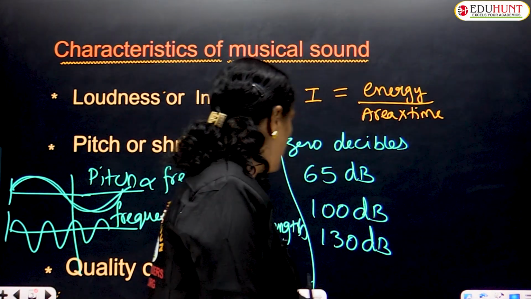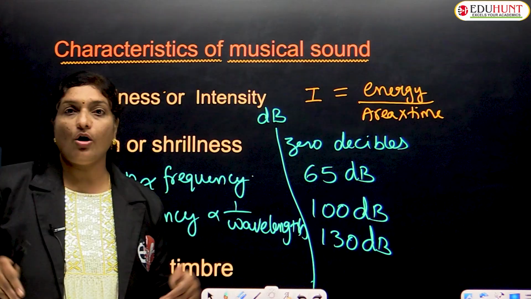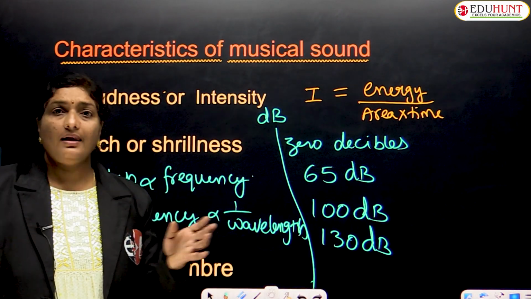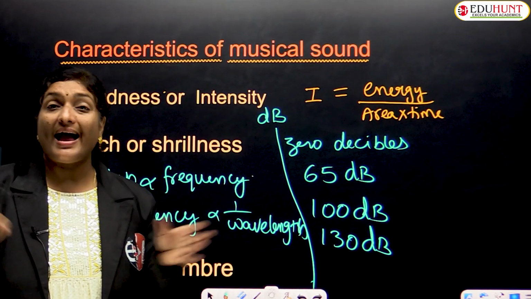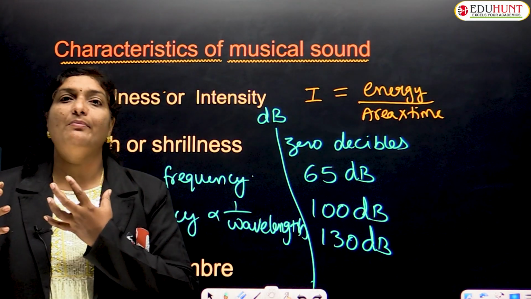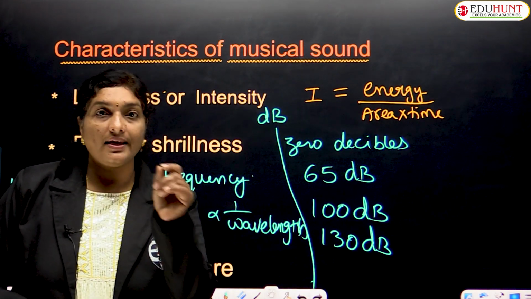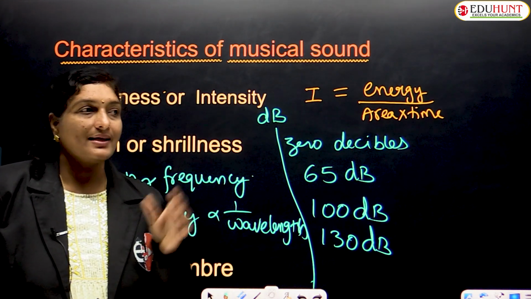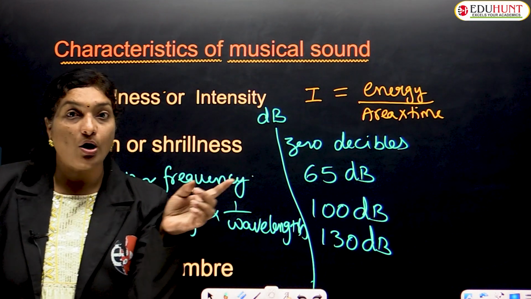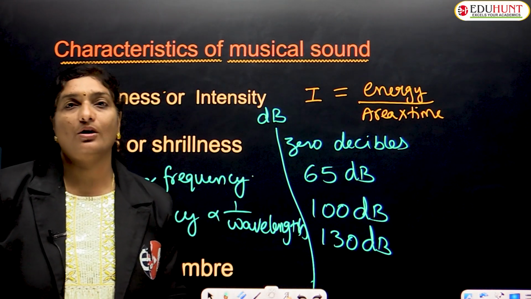Okay, children, so this is all about pitch. Not only this, if you observe the fluttering of mosquito wings or bees, they flutter their wings with a large frequency. That is the reason the pitch is high whenever a mosquito or a bee passes by. Even in Indian music, you observe the notes sa, re, ga, ma, pa, da, ni. Among all these, ni has the highest pitch. This is all about pitch, my children.